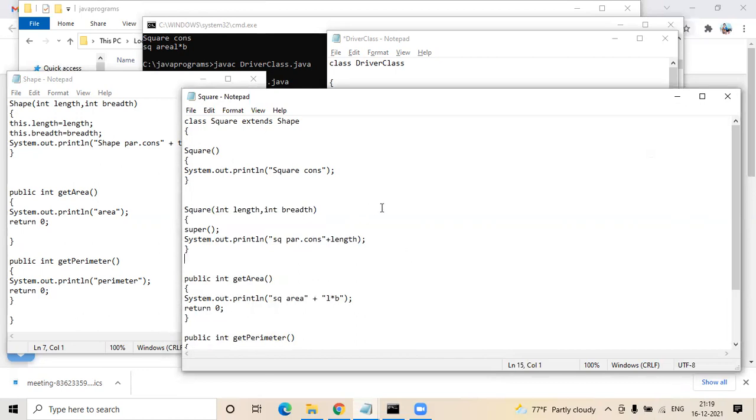Now in your square, instead of length, give super dot length. Save it and then recompile again.